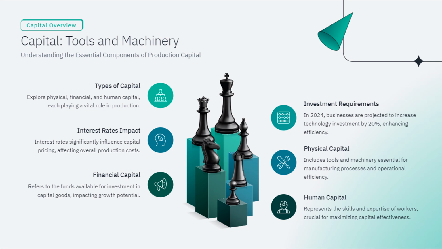The infographic uses a chess theme to symbolize strategic investment in capital, with chess pieces representing different elements of investment strategy and decision-making in business. This creative approach helps simplify complex economic concepts, making them easier to understand.